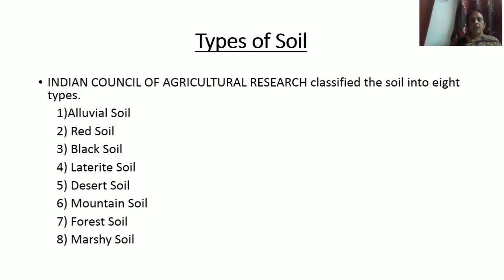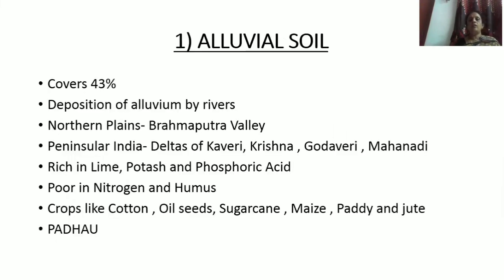First one is alluvial soil. Alluvial soil covers 43% of the total land area. These soils are formed by deposition of alluvium by the rivers. This type of soil is found in the northern plains up to the Brahmaputra Valley in the east.